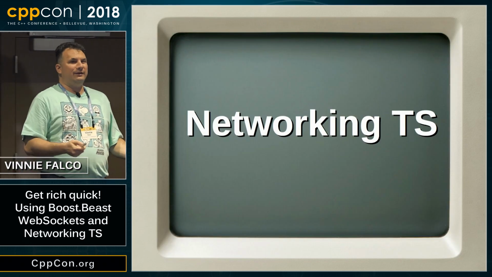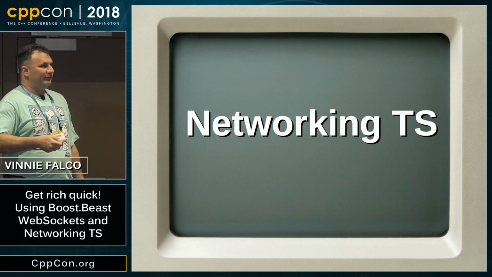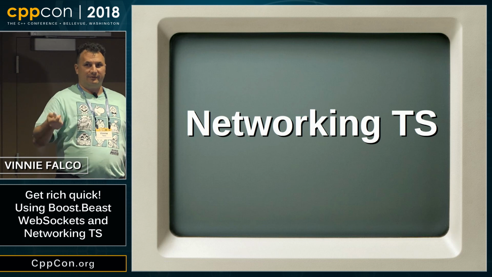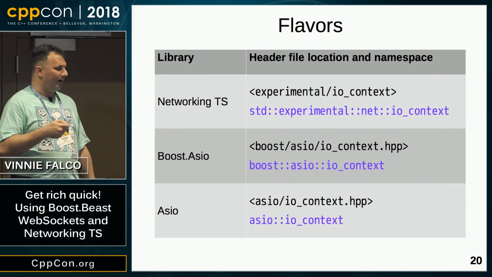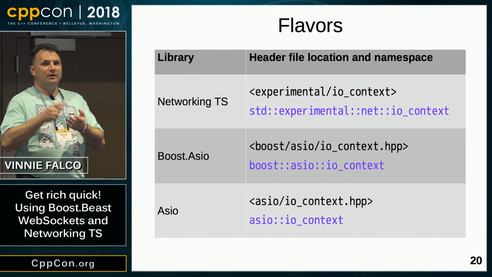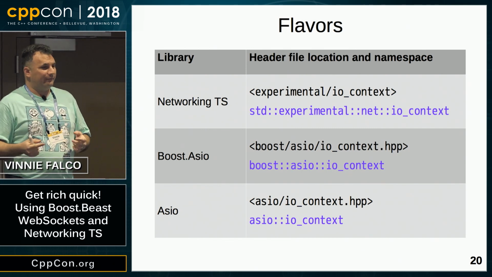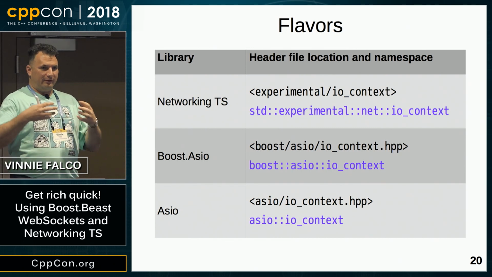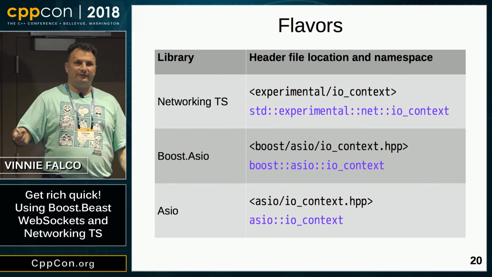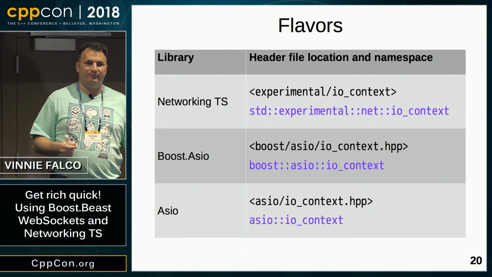Okay, so the Networking TS, you've probably heard about it. It's been 17 years in the making, in reality, and it provides an abstraction for networking so that your program can work anywhere that Networking TS is implemented in the standard library. It comes in 3 flavors: Networking TS, reference implementation, Boost.Asio, and Asio. They're all largely the same. In fact, the source code for each flavor is produced from a single source using a script. The only major difference is where you're going to get the header files, the name of the header file, and then the namespaces can be a little bit different.